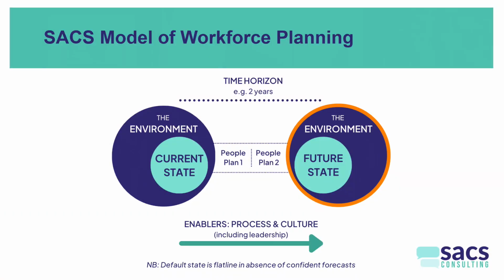So the future state of your workforce is where you'll project, and SACS has technology to help you do this, the workforce that you need to deliver the outcomes that you're going to need 2-3 years down the track, let's say. And that could be quantitative. We're going to need more of this type of employee and we might need less of this type of employee. But it could also be qualitative. In other words, the skills and competencies that are necessary to be able to deliver the outcomes of the future.